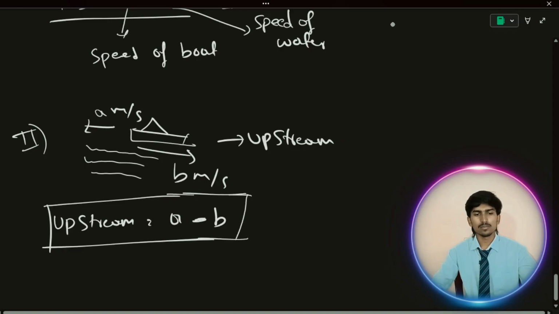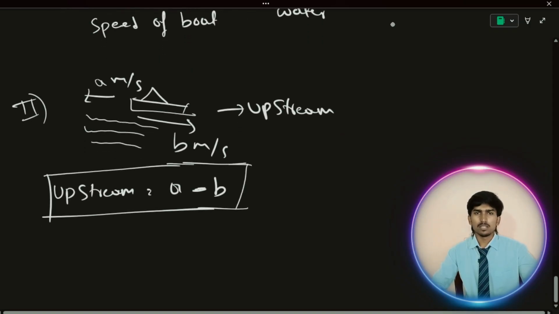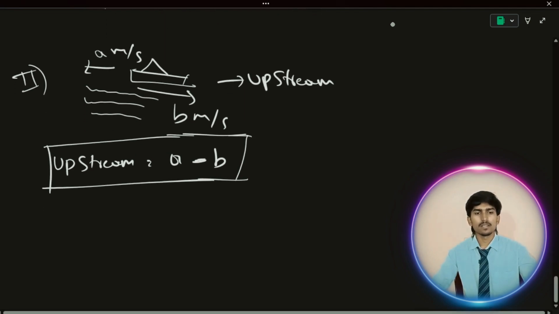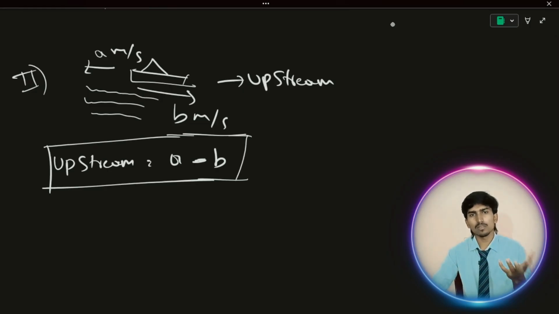You should know this. I already taught you in a previous video, in a problem on trains, about relative speed whenever two trains are moving in the same direction or opposite directions. But it is somewhat different in boats and streams. Don't be confused by seeing these relative speed formulas. Just apply the concept and you will understand. Whenever your boat is moving along with the water movement, the speed automatically increases. Whenever you are moving opposite to the water movement, the speed decreases. That's the whole concept.